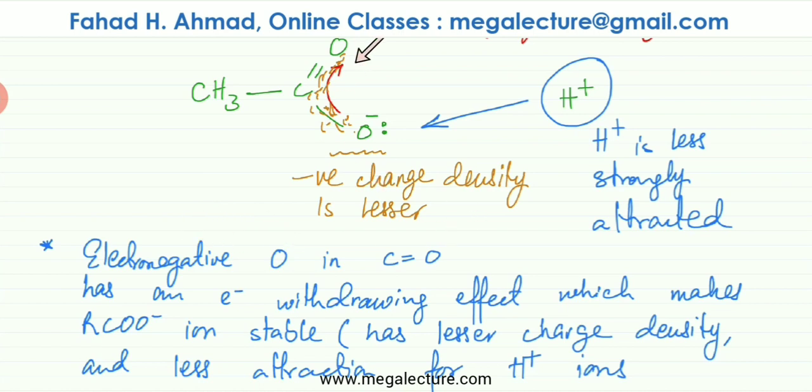Electronegative oxygen in C double bond O, this oxygen over here, has an electron withdrawing effect which makes our COO minus ion stable, which basically means that it has lesser charge density and there would be less attraction for H plus 1 ions. So H plus 1 ions would not be very strongly attracted to it, so there would be more chances of dissociation happening.